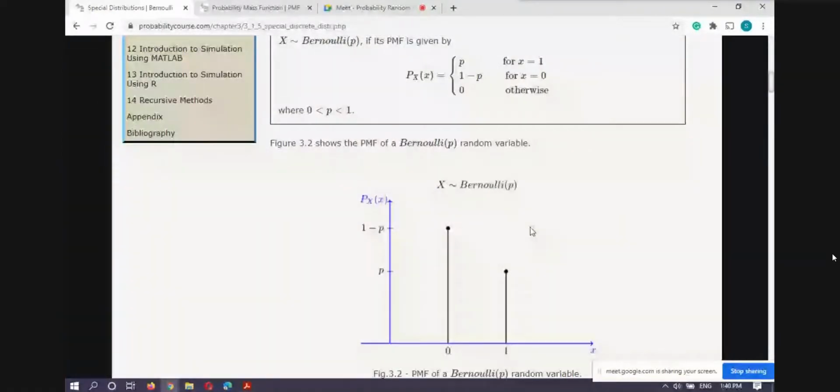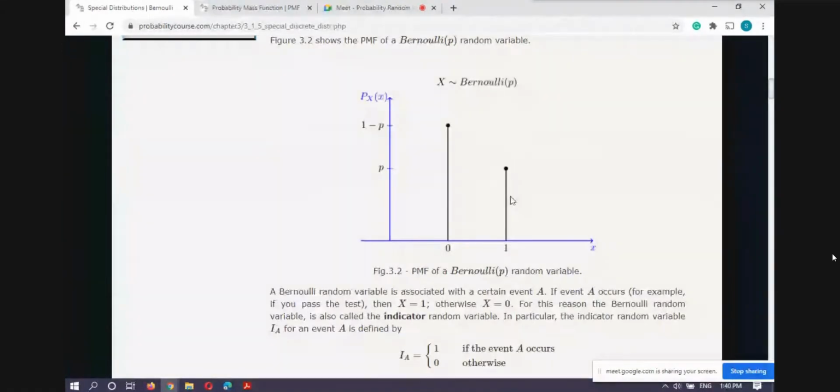Like if I want to plot the probability mass function of the Bernoulli distribution with parameter p, assuming p has this value, then for getting 1 we have this, and for getting 0 we have this. You can see that we have vertical lines in the case of a discrete random variable when we plot the probability mass function with respect to the range of the random variable.